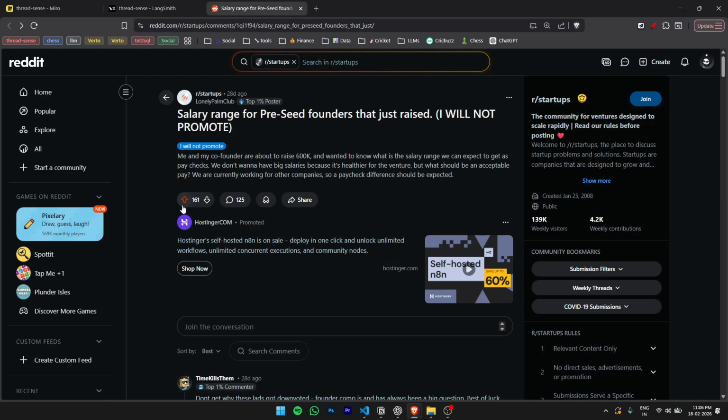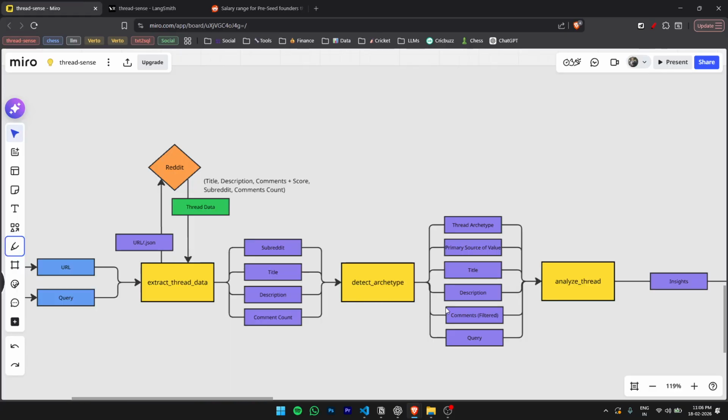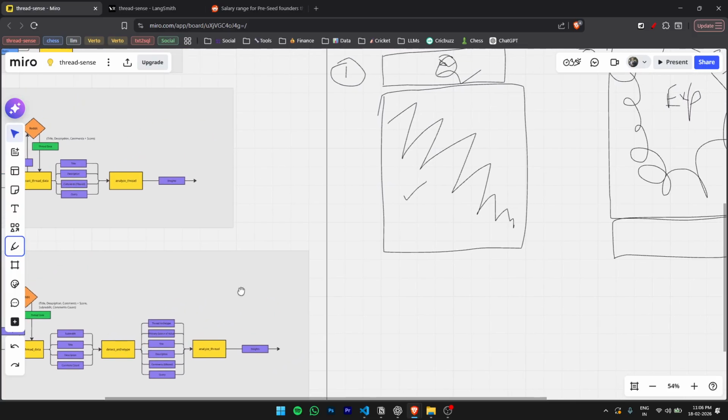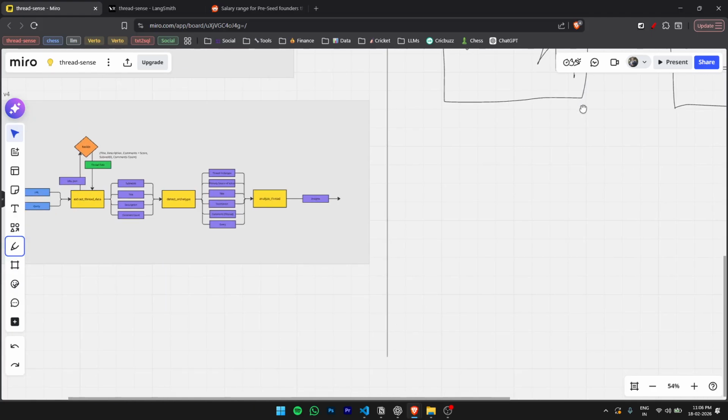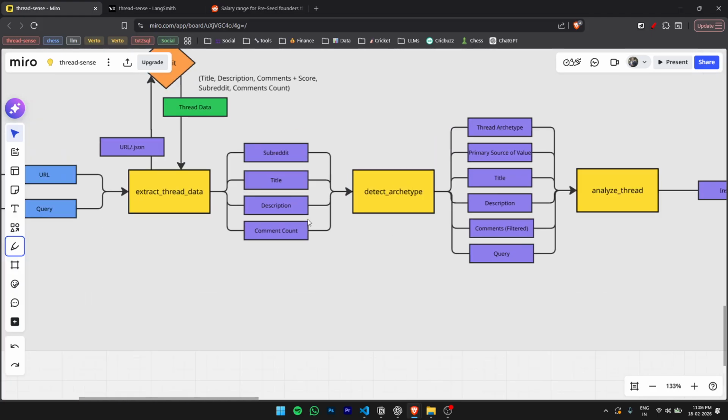And of course, with comments, if there are heavy comments involved, we'll know that it's shifting towards something like a question, or maybe a balanced approach. So these are the parameters we were feeding in. One more thing that's coming to my mind is maybe giving it a sample of the comments itself. That way it can analyze how the comments actually are, right?